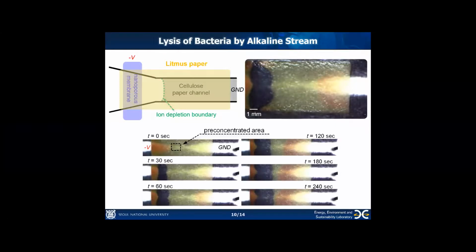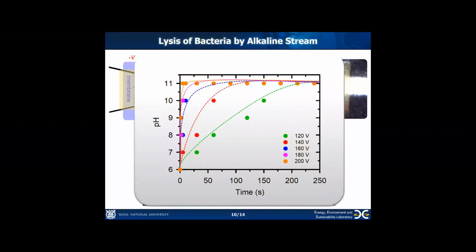The higher the voltage applied, the faster the average pH change at the preconcentrated area as a function of time. This plot told us that a voltage of more than 140 volts should be applied in order to reach over pH 10 within 60 seconds for efficient lysis of preconcentrated bacteria.